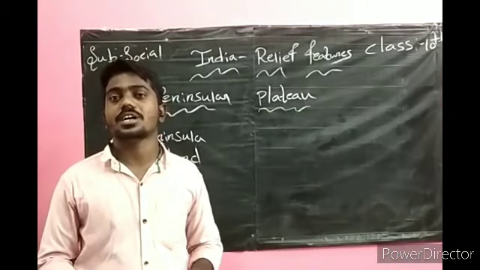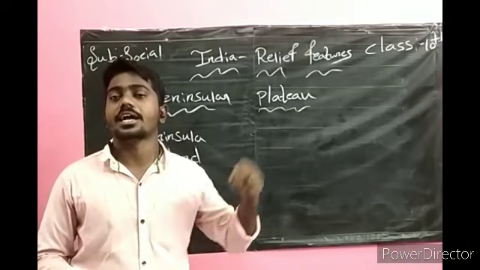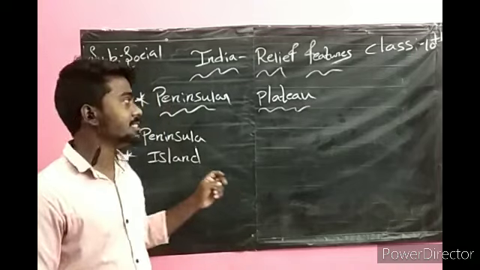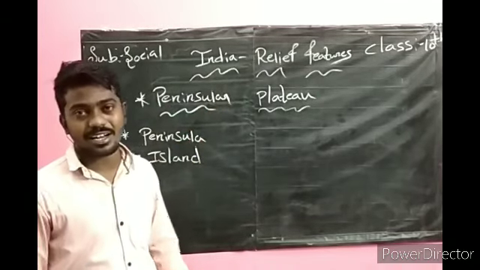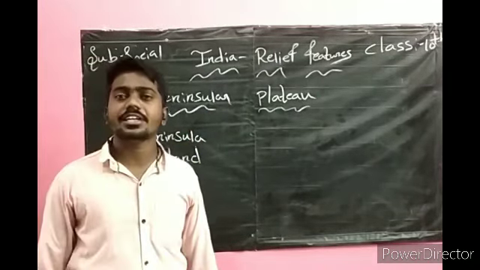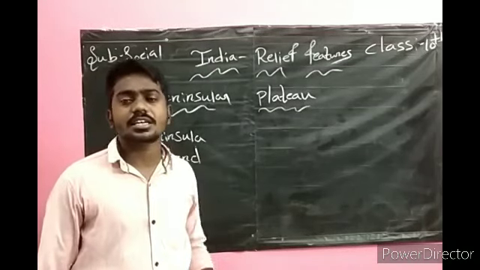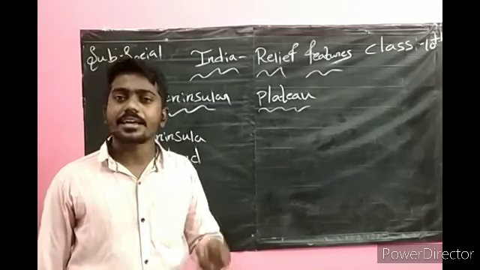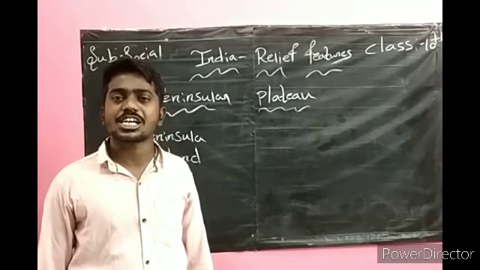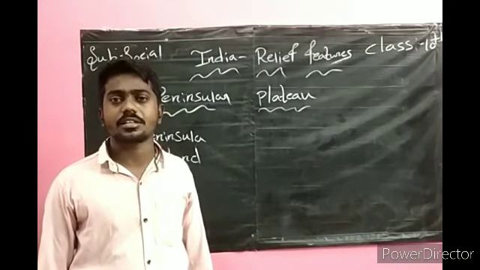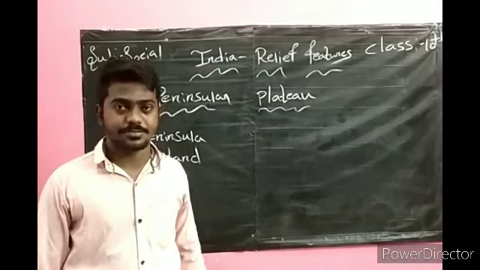On 3 sides we have water, and on the north side we have land only. That is why India is a peninsula. Island means if any region or country lies with 4 sides water, it is called an island. England, Greenland, Australia, these are all islands.